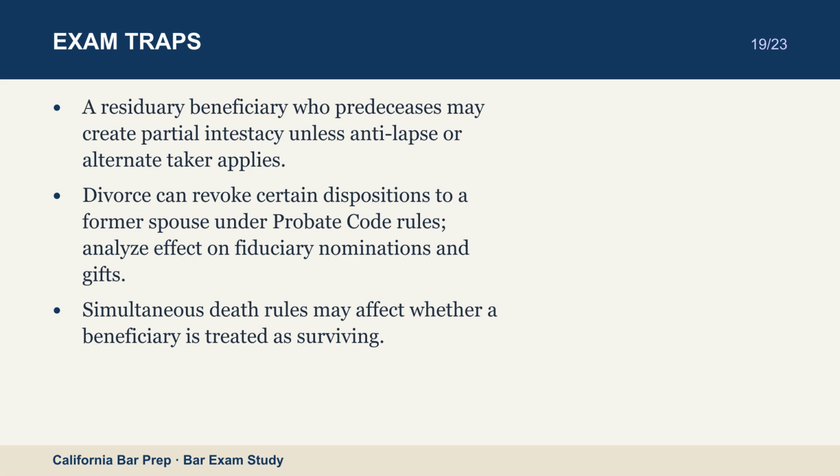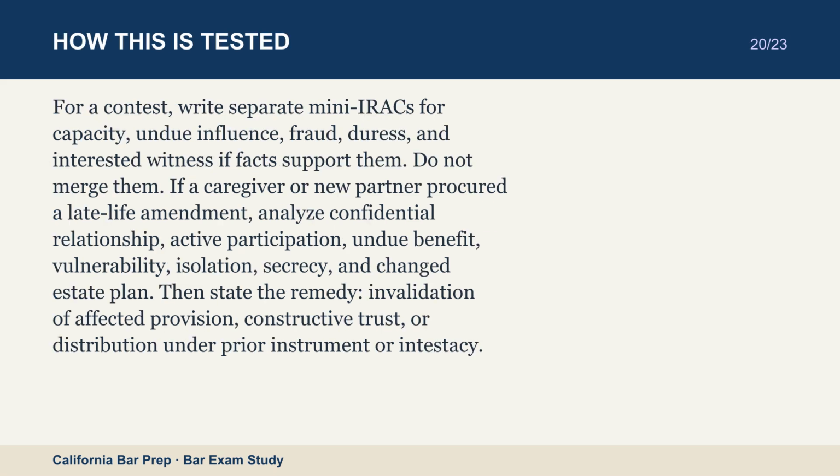For a contest, write separate mini-IRACs for capacity, undue influence, fraud, duress, and interested witness if facts support them. Do not merge them. If a caregiver or new partner procured a late life amendment, analyze confidential relationship, active participation, undue benefit, vulnerability, isolation, secrecy, and changed estate plan. Then state the remedy: invalidation of affected provision, constructive trust, or distribution under prior instrument or intestacy.